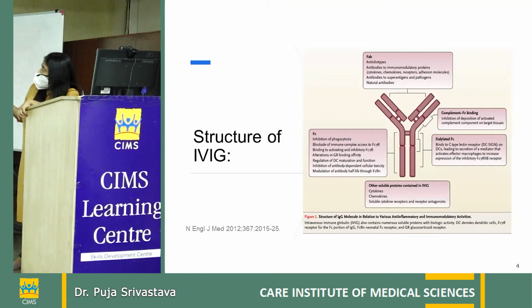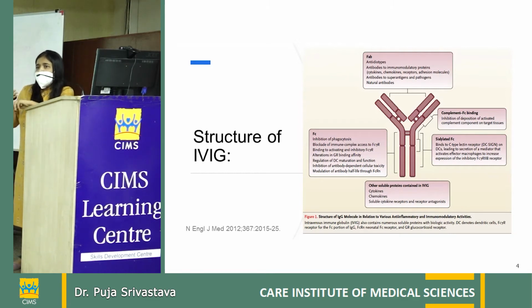Here, this area has specific complement determining regions, CDRs, which bind to different antigens to which our body has developed antibodies after several infections.